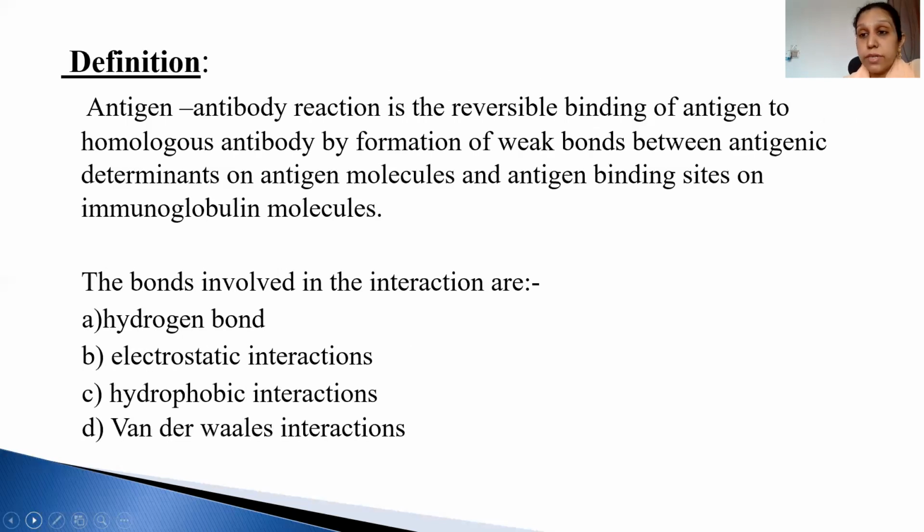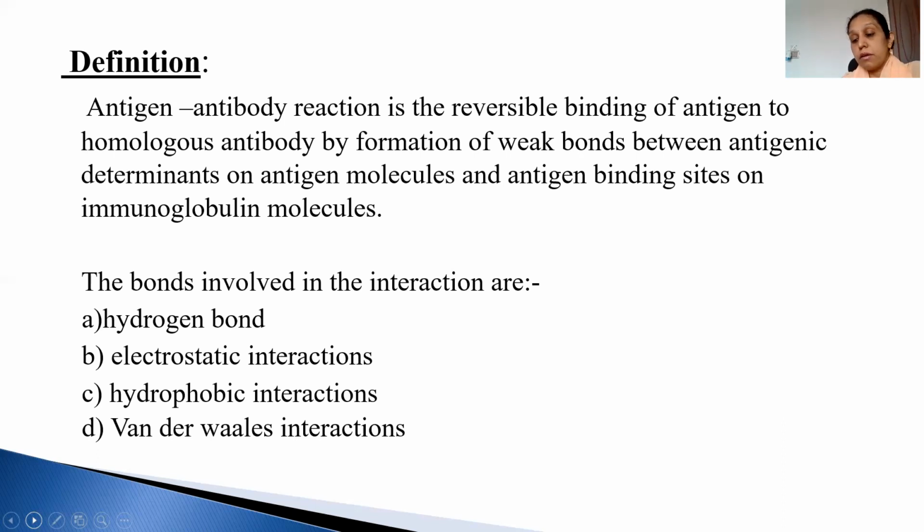So what is actually antigen antibody? The antigen antibody reaction is the reversible binding of antigen to the homologous antibody by formation of weak bonds between antigenic determinants on the antigen molecule and antigen binding sites on immunoglobulin molecules. So the antigen antibody reaction is the interaction of the two with the help of weak bonds.